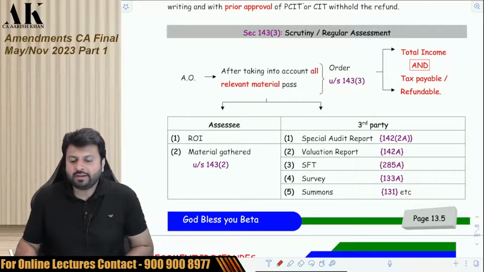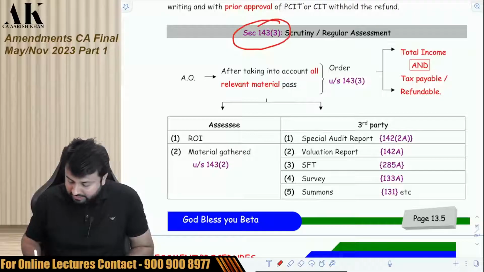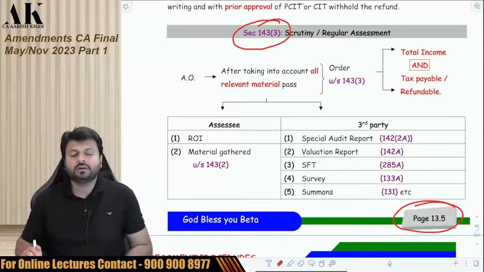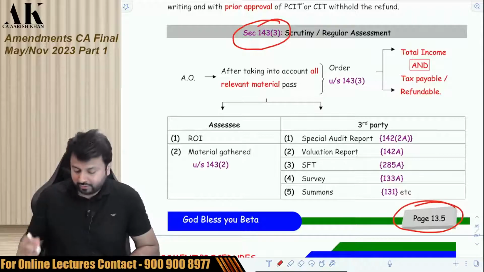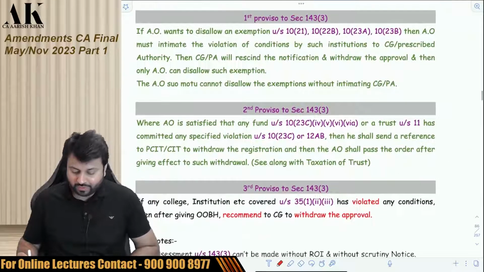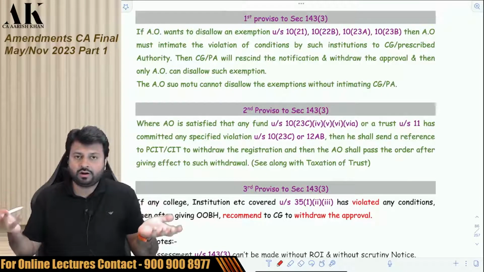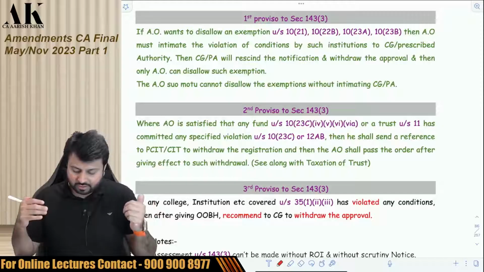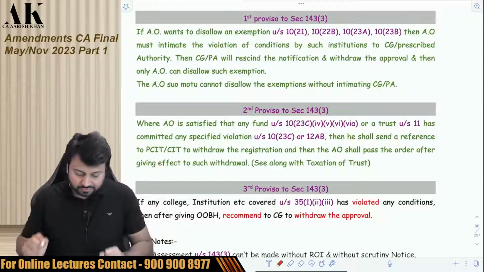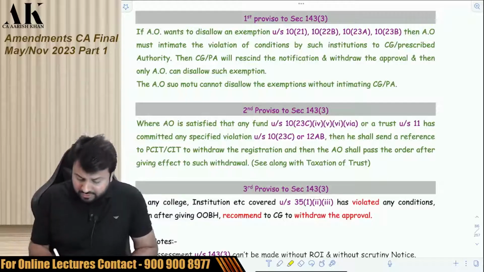So the next amendment is in the chapter of assessment procedure in 143 subsection 3, page number 13.5. There are some minor changes in the proviso to 143.3. It will require some time to understand this now. Whether you have learned this earlier in detail or not, I don't know. If you have learned this earlier in detail, you'll be understanding it faster, or else it will take time. Pay attention, please.